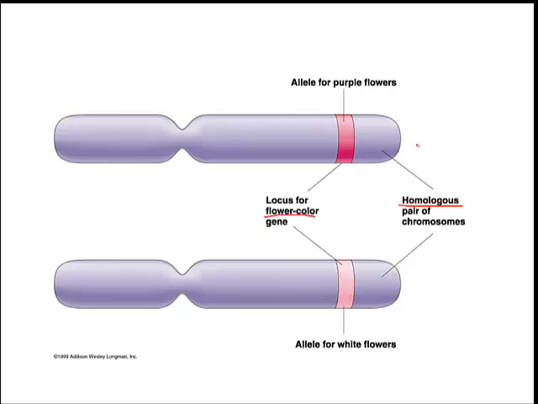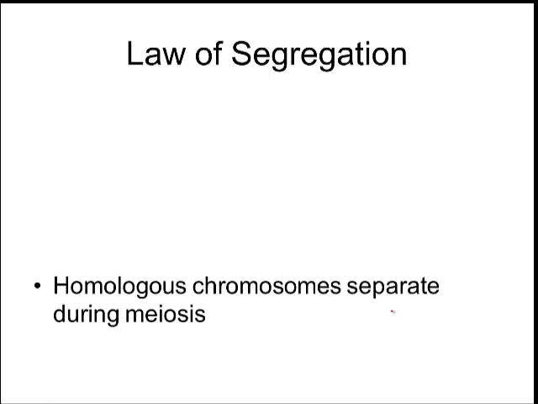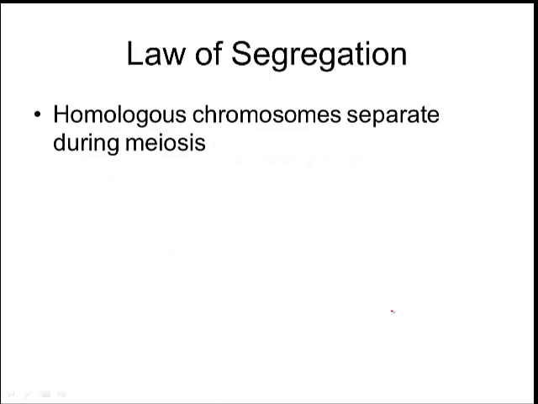Okay? And so if this was in one organism, and you were going to pass on the trait, you would pass on only one or the other. And what that means, and what Mendel ended up calling this, was his law of segregation. So to segregate something means to separate them. And in this case, we're going to be separating homologous chromosomes. Okay? So our homologous chromosomes, remember, we know this already because we talked about meiosis. Homologous chromosomes separate from each other during that process of meiosis. They pair up. They might do a little crossing over. But eventually, they're going to end up being separated from each other.